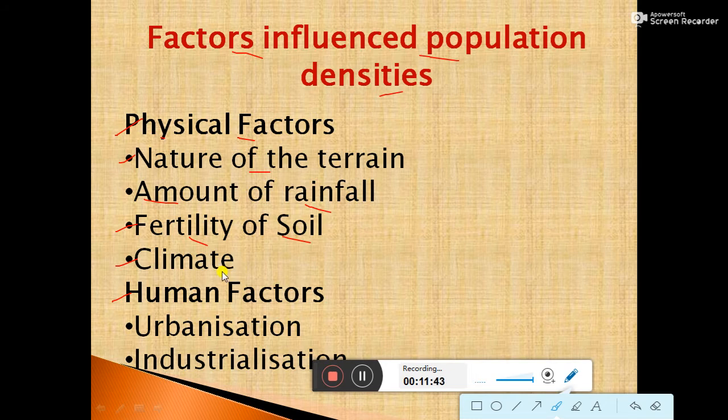People prefer places with pleasant climate rather than areas with extreme climatic conditions. Urbanization and industrialization also affect the distribution of population. For example, big cities have the largest population due to this factor.